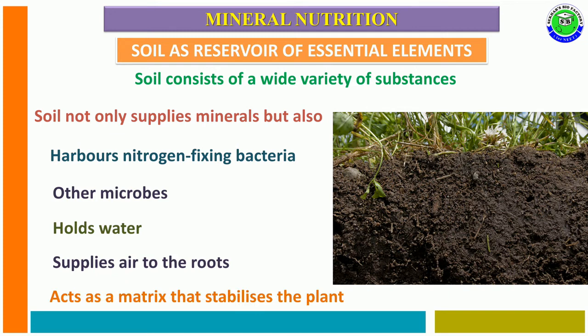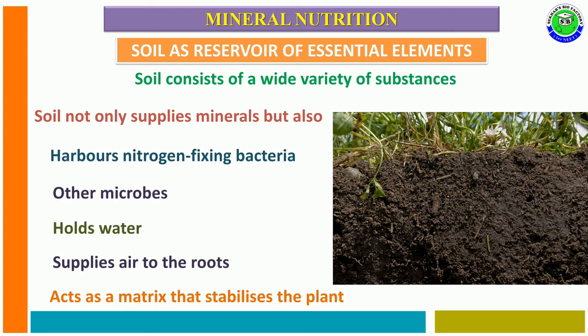One more important functional aspect of soil is that it acts as a stabilizer for the plant, and it acts as a matrix during stabilization, because the plant body consists of various mineral nutrients, and the same mineral nutrients are present in soil, and this soil acts as a matrix and helps to stabilize the plant body during growth and development.